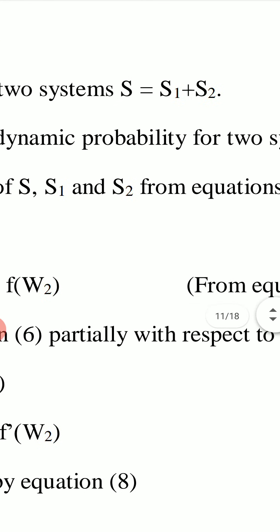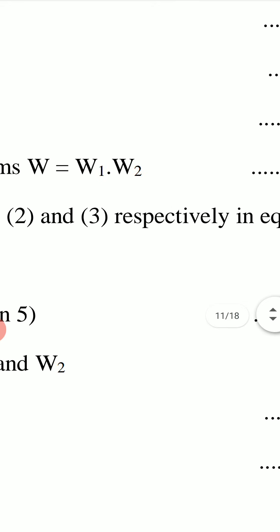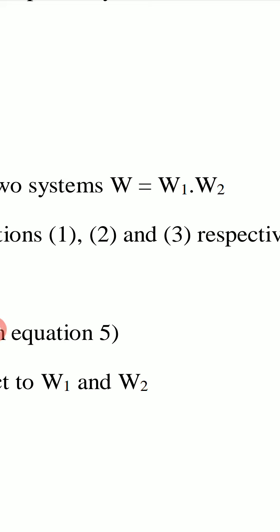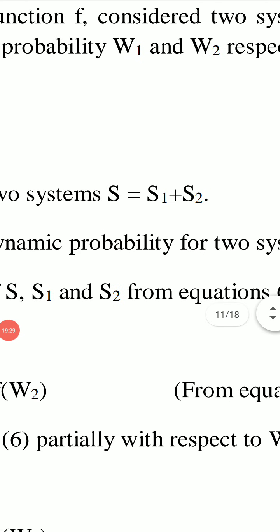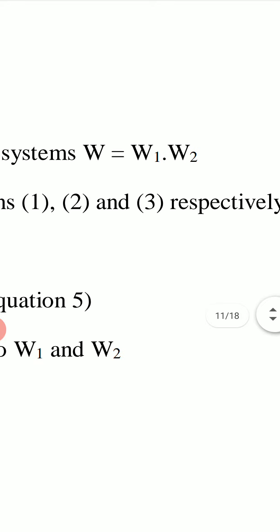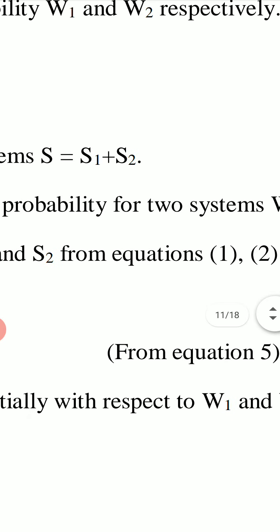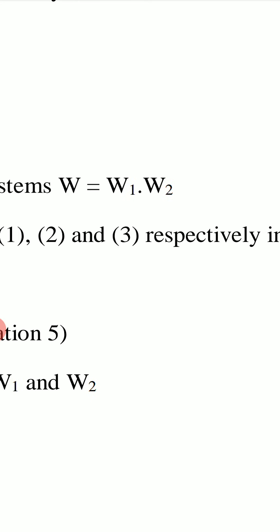And combined thermodynamic probability for two systems, we write by W. So W is equal to W1 into W2. So we have combined entropy S equal to S1 plus S2 and combined thermodynamic probability W equal to W1 into W2. In entropy, we added these two entropies, and in thermodynamic probability, we multiplied these two thermodynamic probabilities.